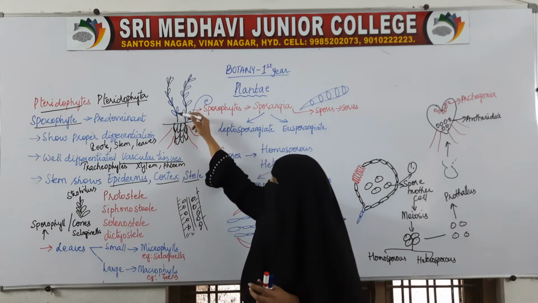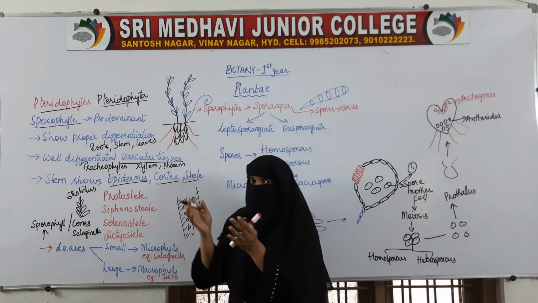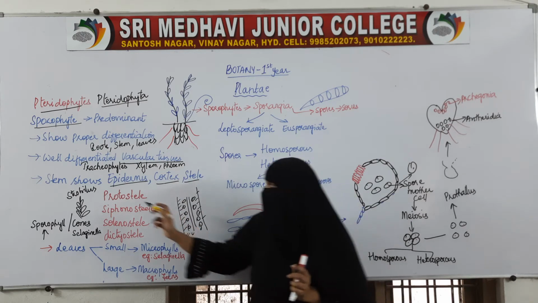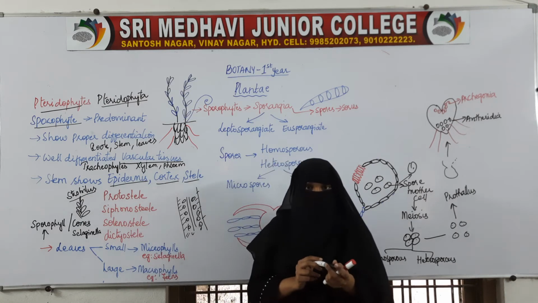Here the leaves are separate, so they are called sporophylls. But if the leaves join together and form a structure, then it is called what? Strobilus.